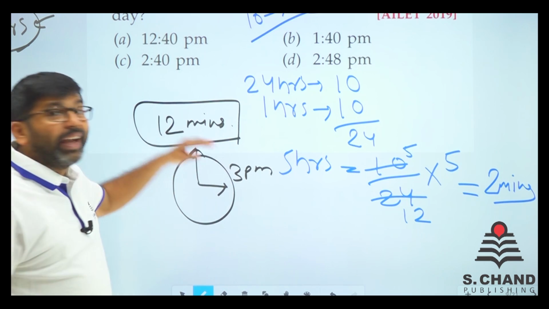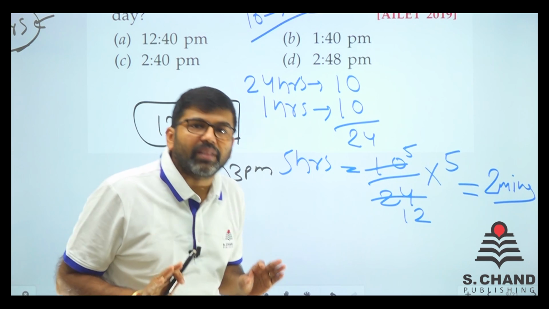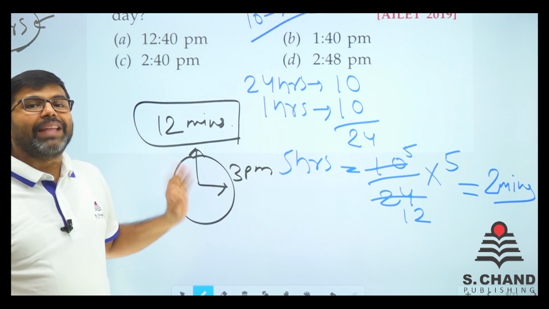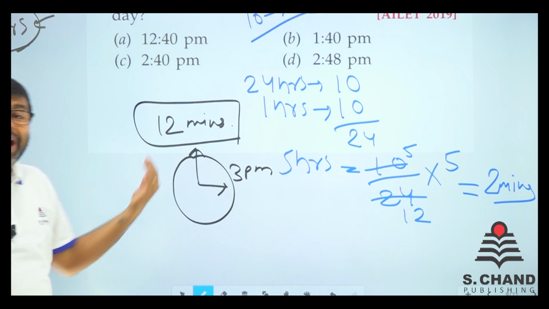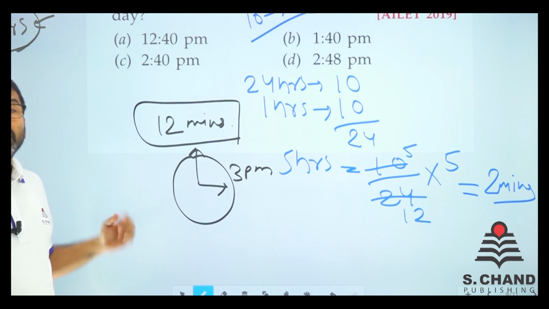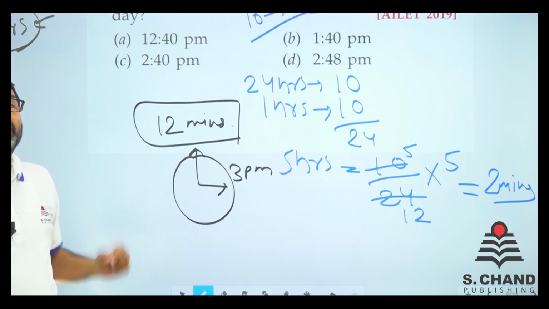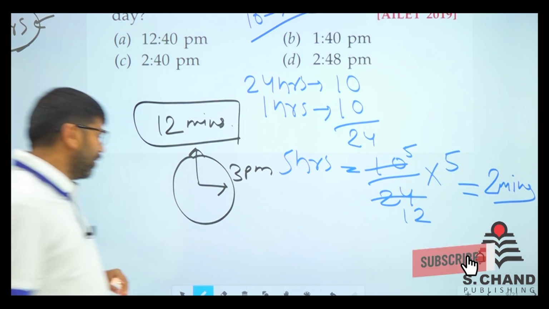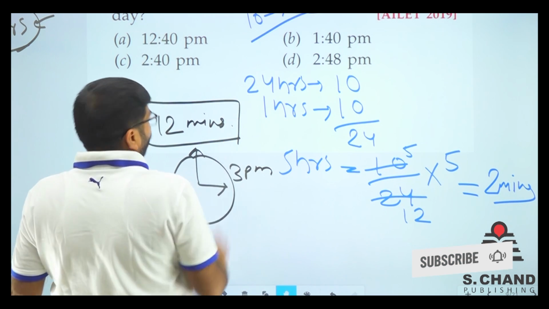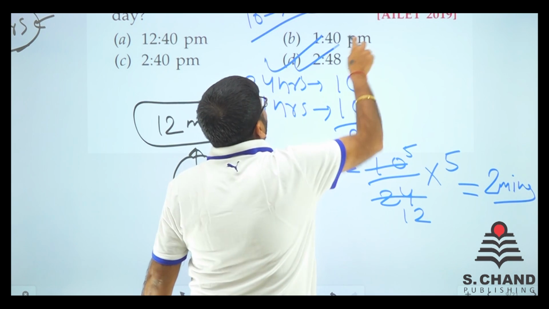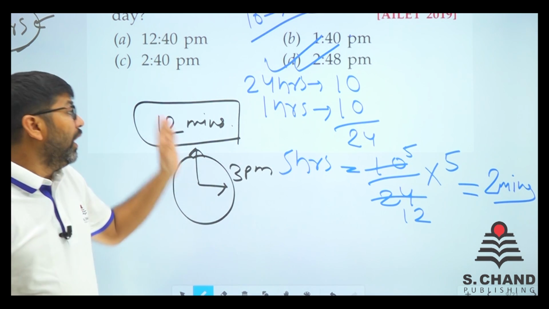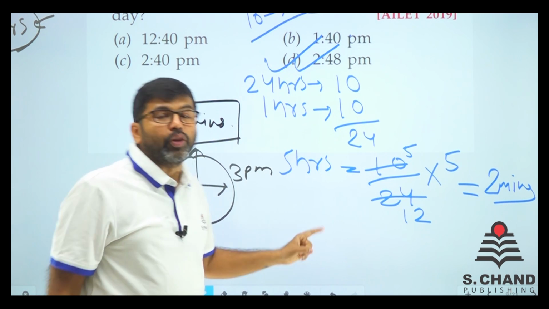And it has gained 12 minutes. If the clock is 3 p.m. and it has gained 12 minutes, that means the actual time is 12 minutes before 3 p.m. 12 minutes before 3 p.m. is 2:48, right? So, is there any option like 2:48 in the options? Yes, we do have. So, I have just simplified the question. A very simplified manner you can do.